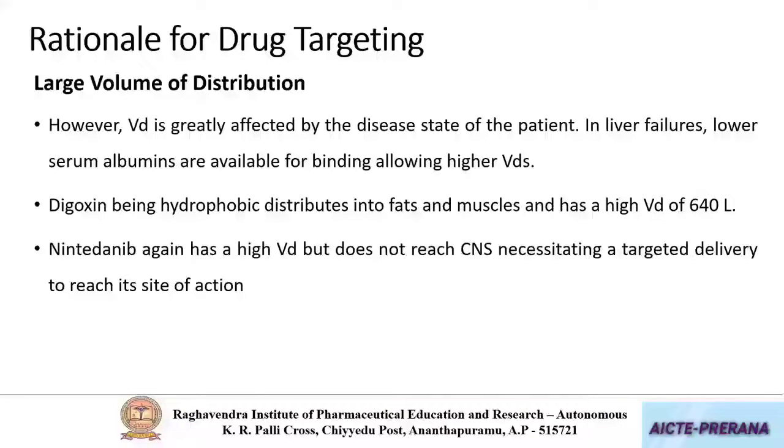So irrespective of this, whenever you need to target a drug to a desired site, you need to formulate that in the form of a targeted system such that there is a carrier available which drives the cargo or the overall drug carrier towards the site of interest.